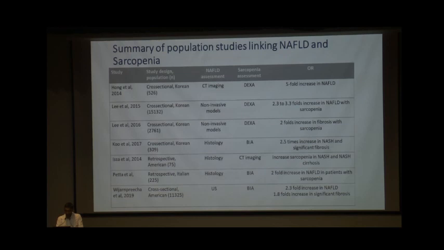One study from Korea of 309 patients, where NAFLD was assessed by histology and sarcopenia assessed based on bioimpedance analysis, said that there is a 2.5 times increased risk of NASH and significant fibrosis. One retrospective study from America, where NAFLD was assessed based on biopsy and sarcopenia by CT imaging, said that there is an increased risk of NASH and NASH cirrhosis in these patients. And a few other studies from Italy and America also suggest that there is an increased risk of NAFLD and sarcopenia.